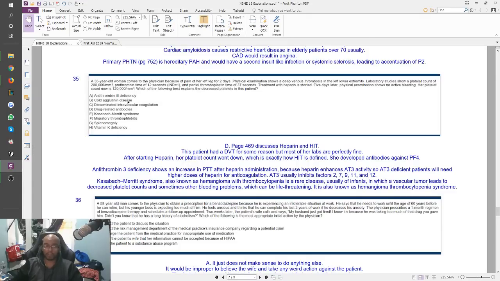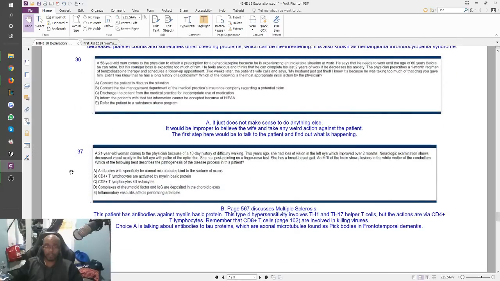Cold agglutinins are related to like mycoplasma or antibodies to your red blood cells. DIC is DIC, right? After pregnancy complications or sepsis, anything like that. Migratory thrombophlebitis is a sign of visceral cancer, usually stomach cancer. And that's about it. Okay.